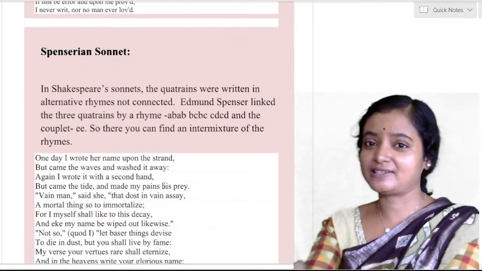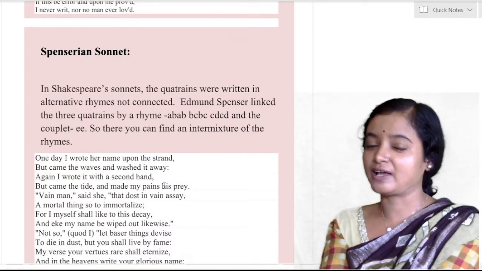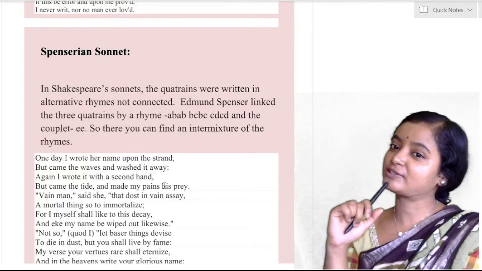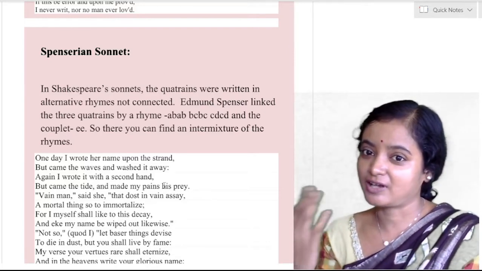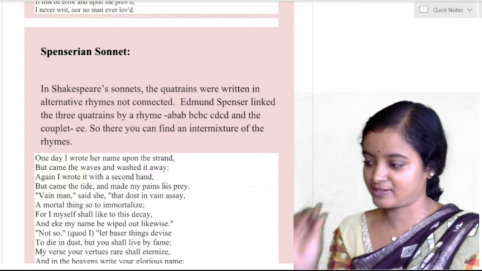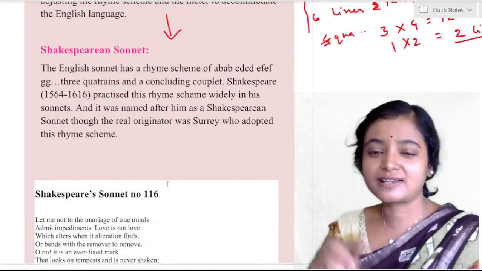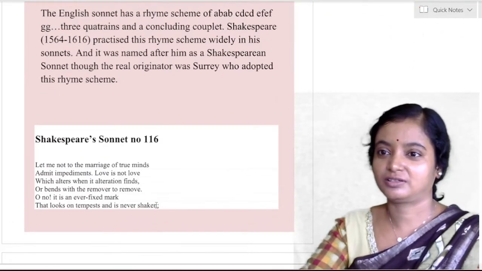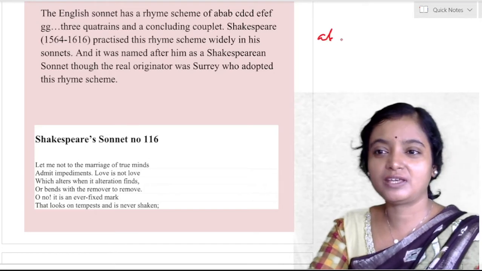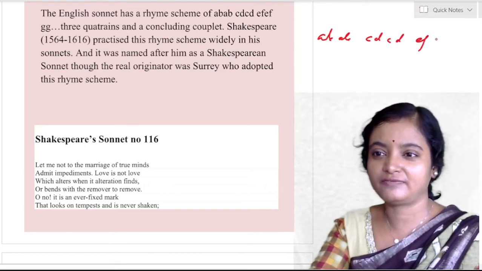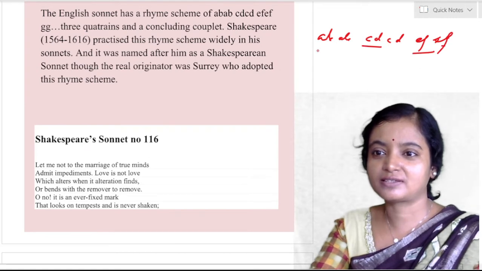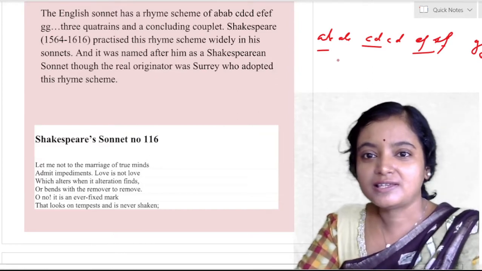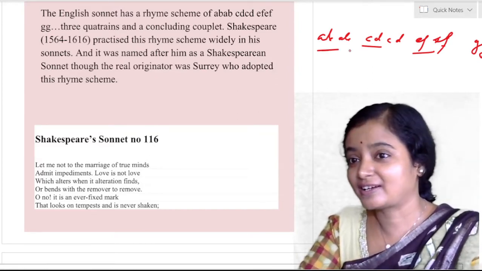Spenserian sonnet. This is another variation of the English sonnet that is very important, that we must talk about. In Shakespeare's sonnet, the quatrains were written in alternate rhymes, not connected. Now understand this. What was the rhyme scheme here? A, B, A, B, C, D, C, D, E, F, E, F, write it down. 3 quatrains, and finally the couplet, G, G. And here you find this rhyme scheme. They are not connected.